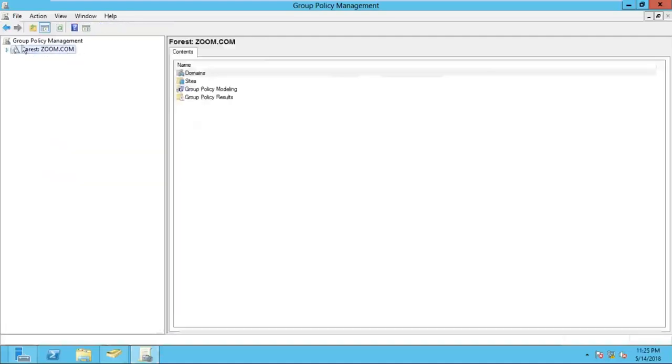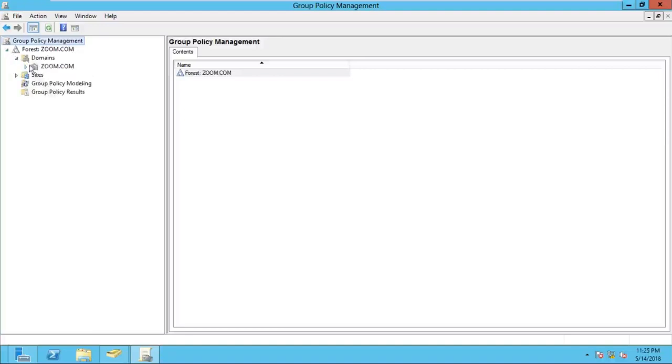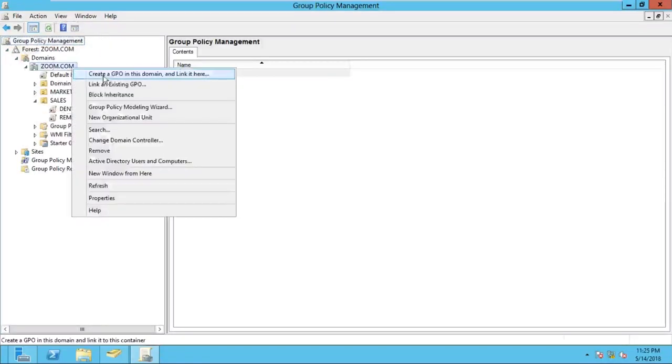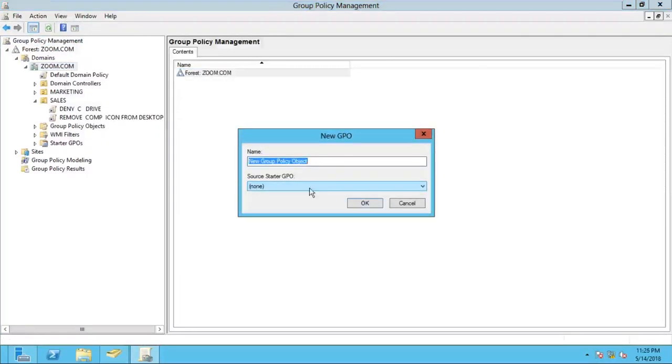So basically it's like this when you open group policy. We have to expand first. Open the Group Policy Management Console, expand the forest, expand the domains, and now right click on the domain name zoom.com. If I right click on the domain name zoom.com, you can find two options here: create a GPO in this domain, or link an existing GPO. I'm going for create a GPO in this domain, and the policy name I'm giving here is remove IExplorer and Notepad. These two things I want to restrict.